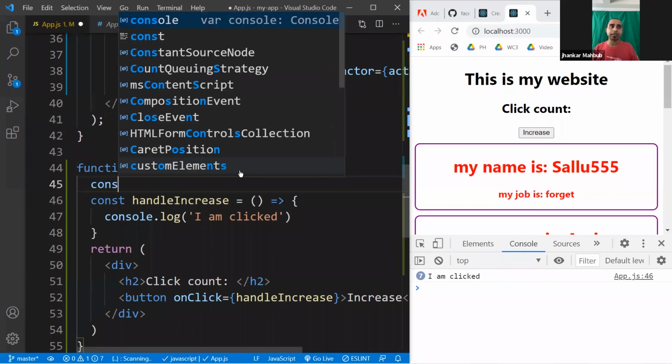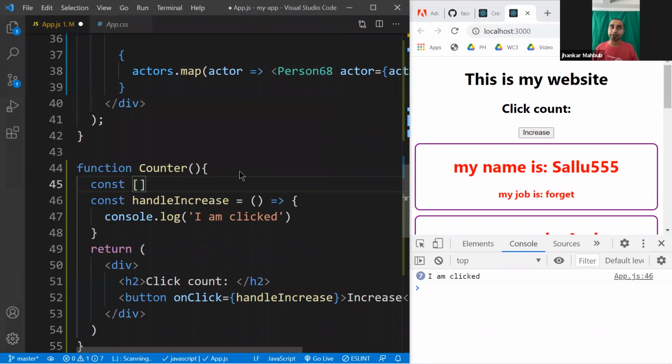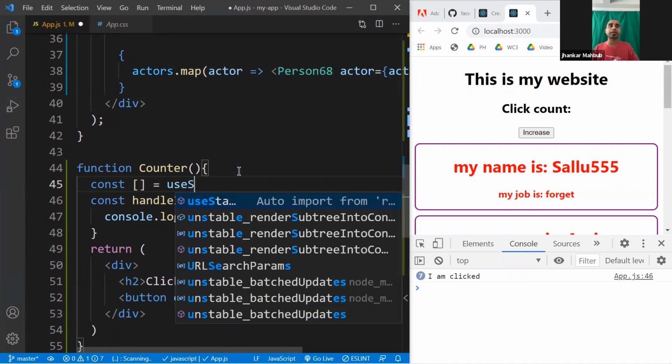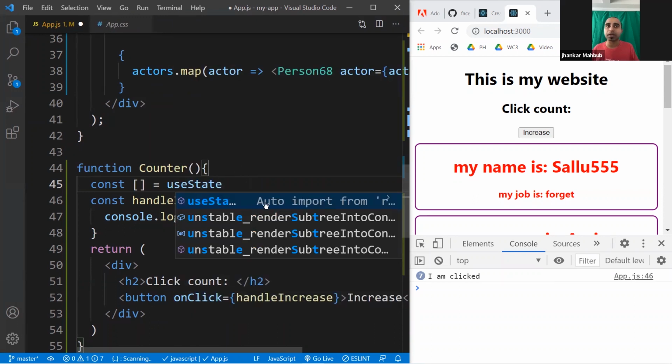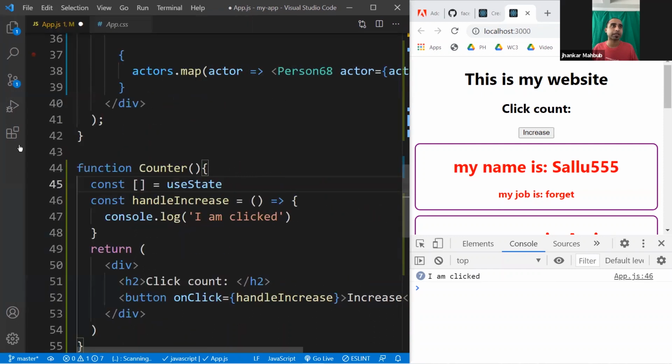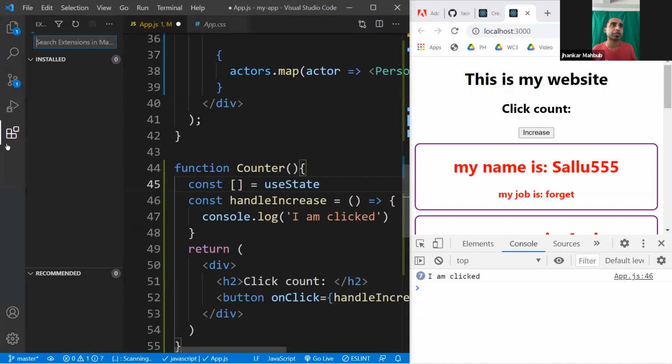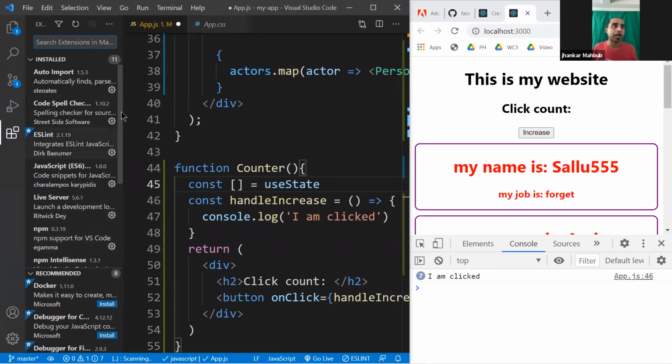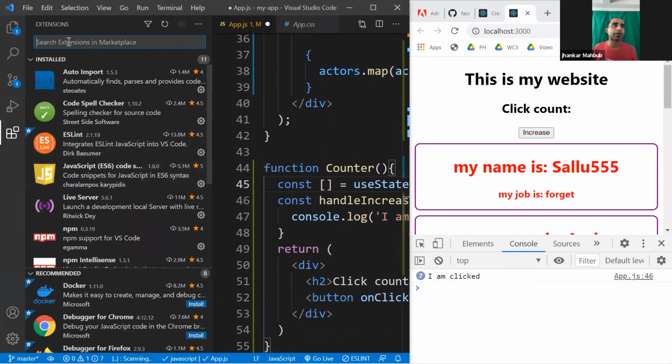Just look into it in the constant, right side. We'll look into the left side a little later, but on the right side you will use useState, and then you will have something called auto import. And if you don't have it, you need to install one package, one extension here, and this is called React.